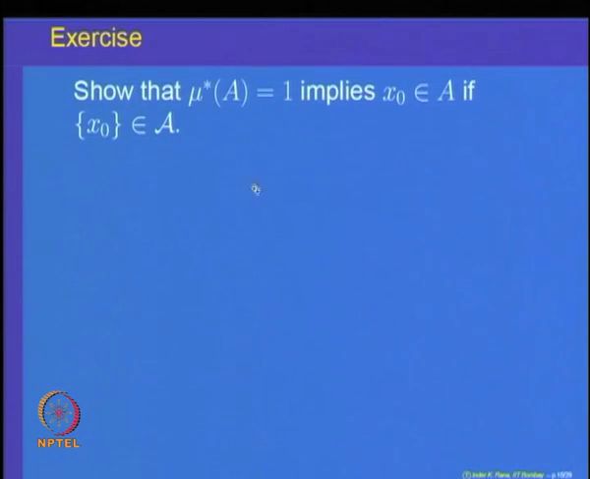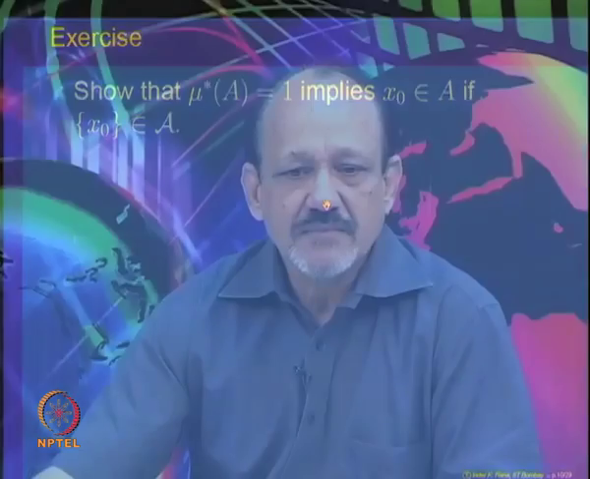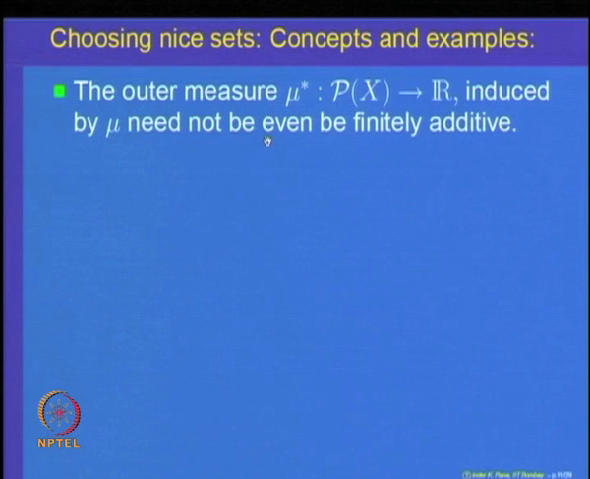So, look at this exercise and try to prove the facts asked for. That will help you to understand what an outer measure is, and how the outer measure of a set changes with given conditions. Let us look at now the problem. You are given a measure mu on an algebra A of subsets of a set X. You have defined the outer measure, which in general is countably subadditive.